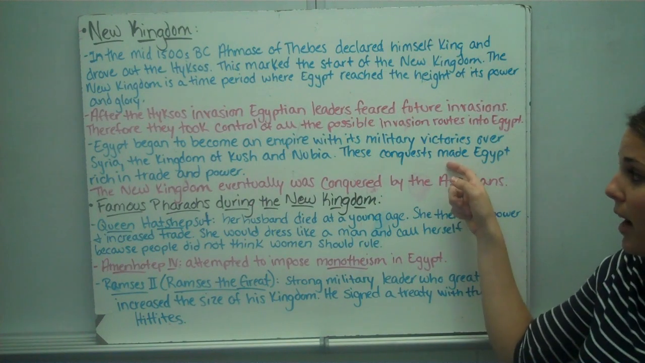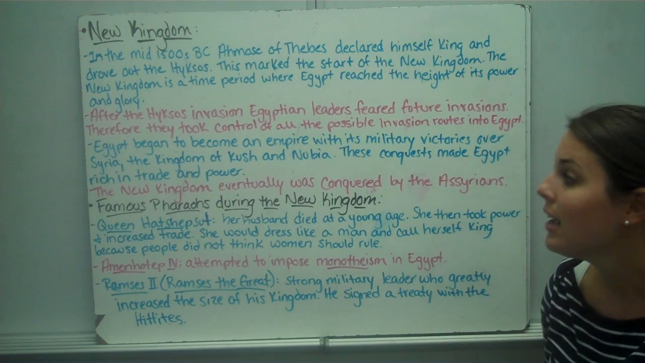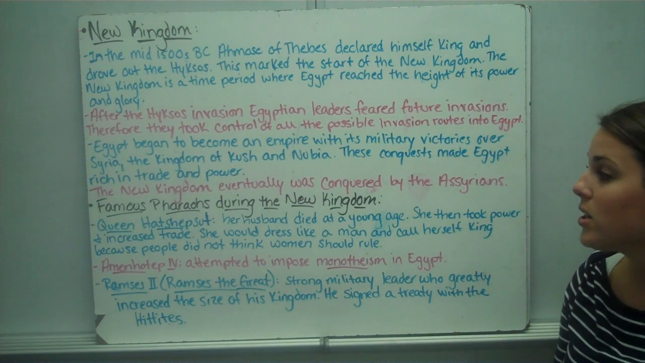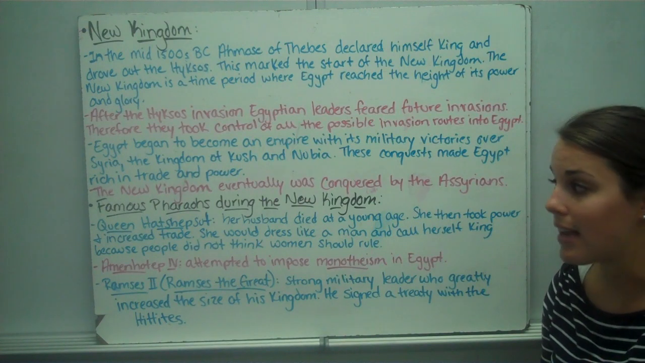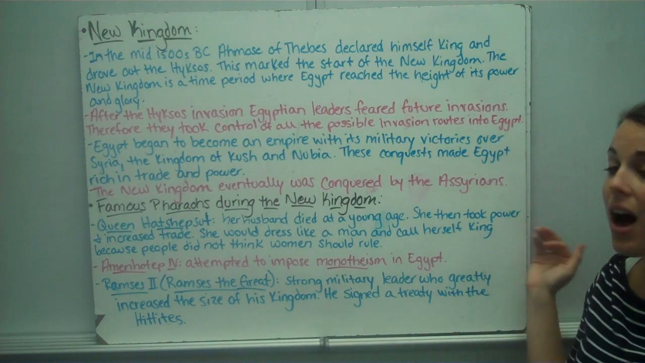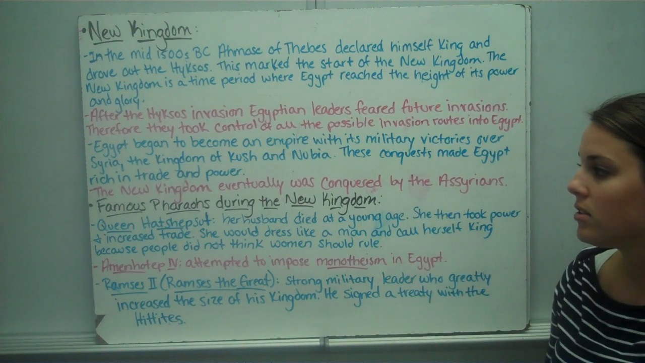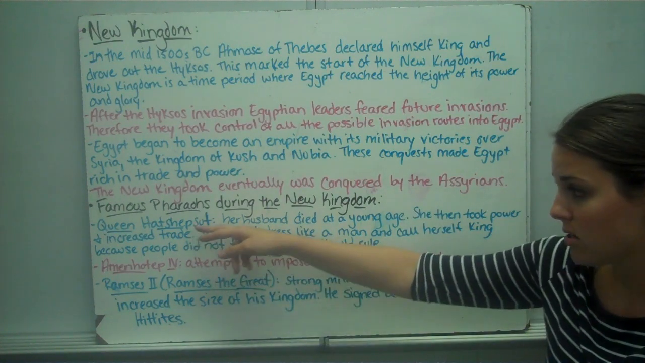Egypt began to become an empire with its military victories over Syria, the kingdom of Cush, and Nubia. These conquests made Egypt rich in trade and power. The New Kingdom eventually came to an end, though, when they were conquered by the Assyrians. Some of the famous pharaohs during the New Kingdom were Queen Hatshepsut.